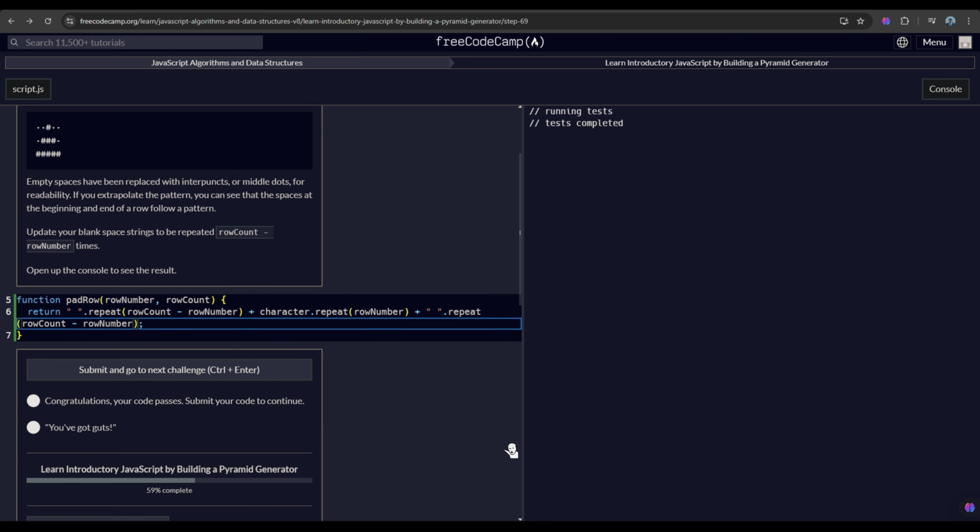Nice. So here it has been: the beginning or the first empty string is repeated by the result of the deduction of row count and row number times. That is the same with the other one. Nice.